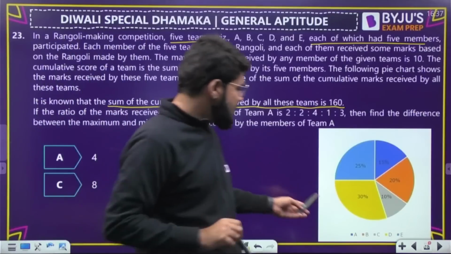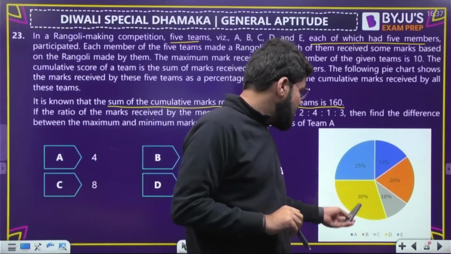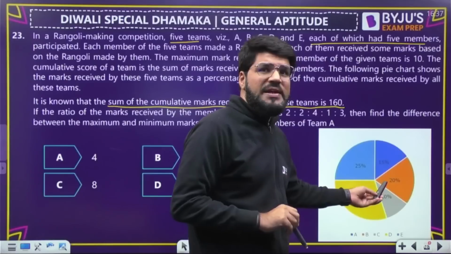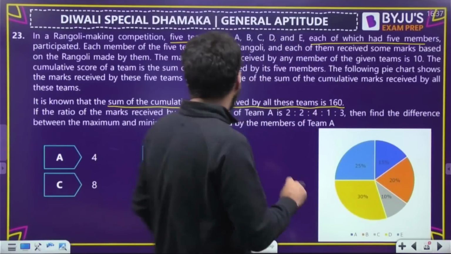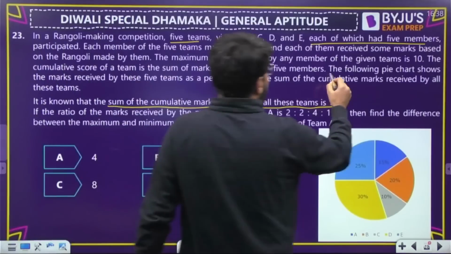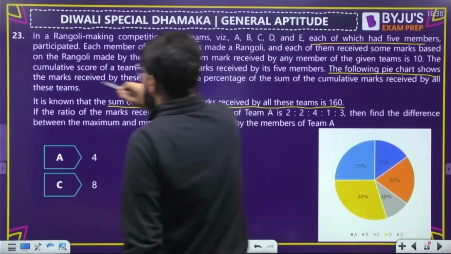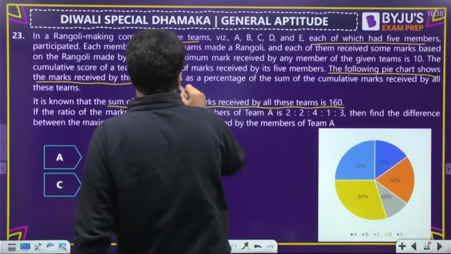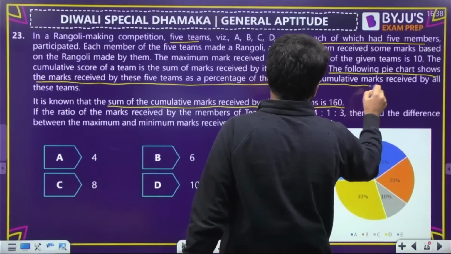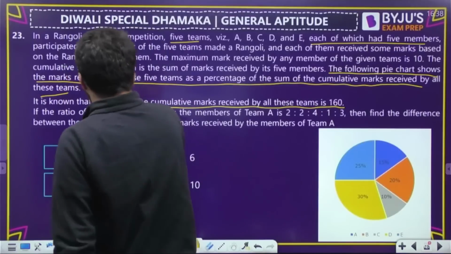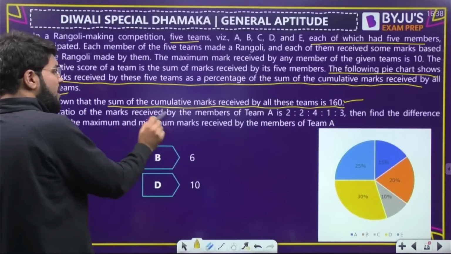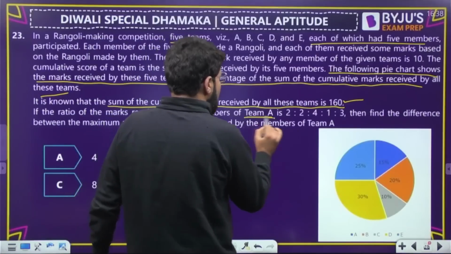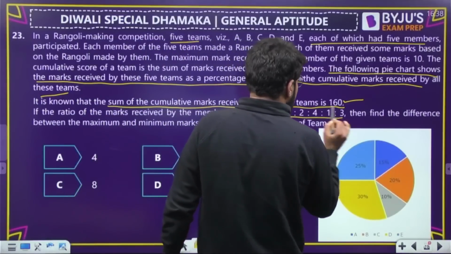So out of that 160, how much is received by A? 25%, like 15%. How much is received by B? 20%. Okay. So it is clearly mentioned that this pie chart shows the marks received by these 5 teams as a percentage of the sum of the cumulative marks received by all these teams, and the sum of that cumulative marks is 160. Now, if the ratio of the marks received by members of team A is 2:2:4:1:3.